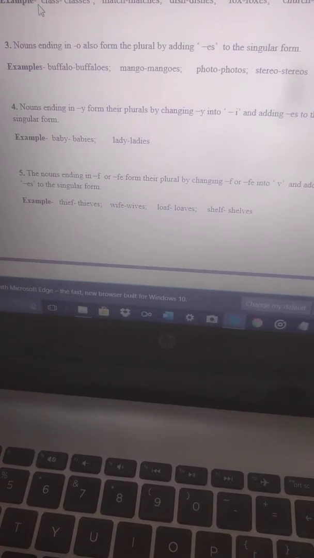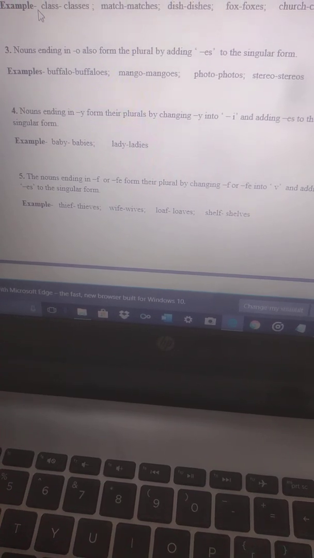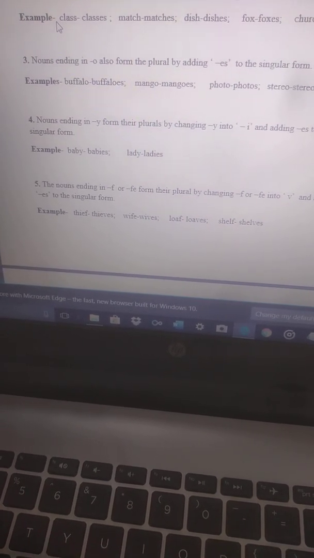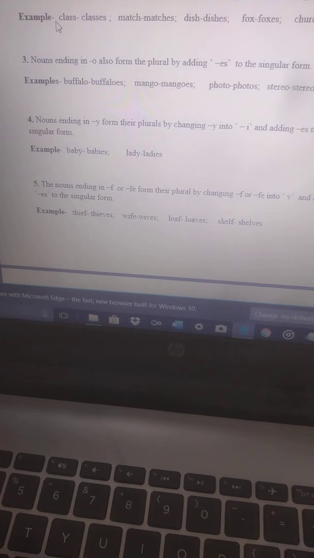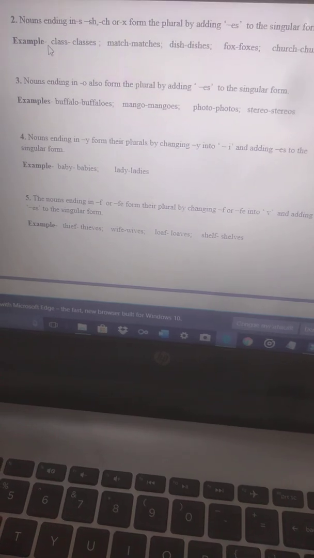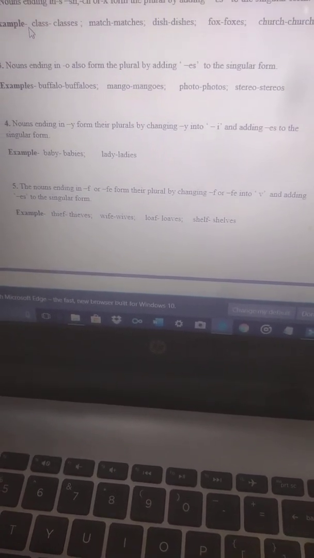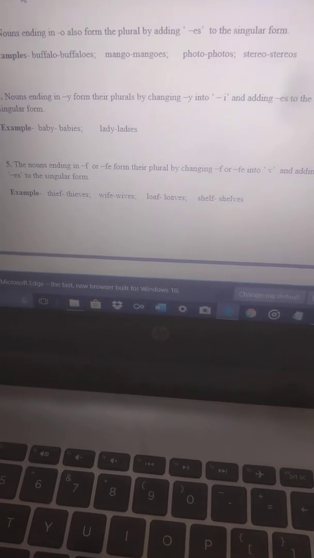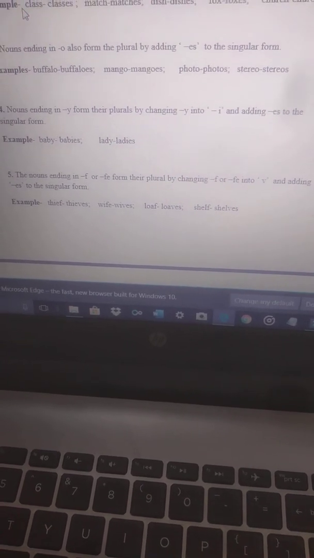Next, nouns ending in f or fe form the plural by changing f or fe into v and adding es to the singular form. Like thief, a word ending with f: the f will change and we will be adding es. So thief will become thieves, wife will become wives, loaf will become loaves, self will become selves.